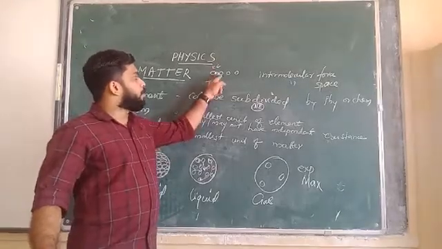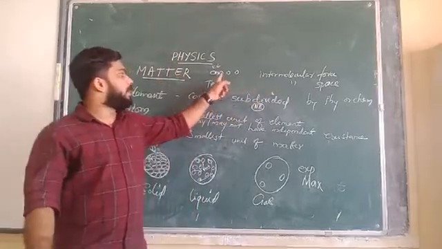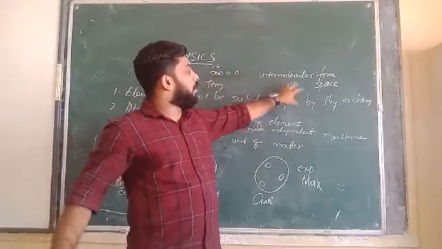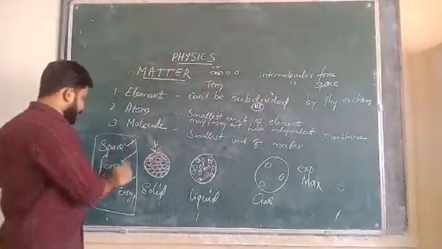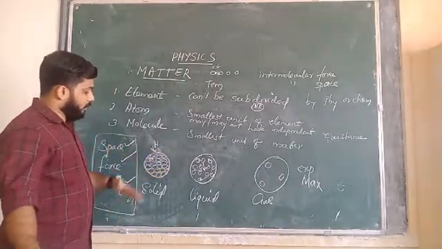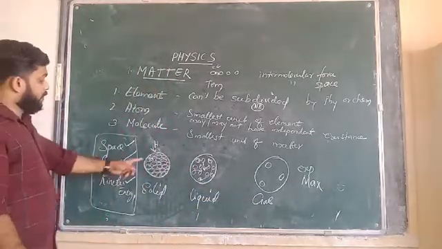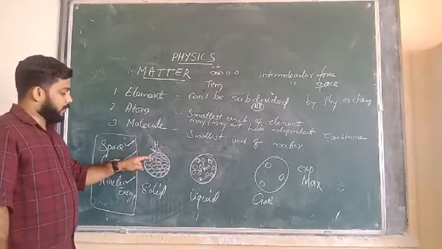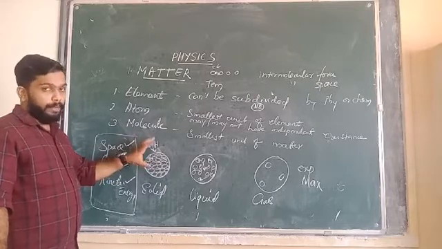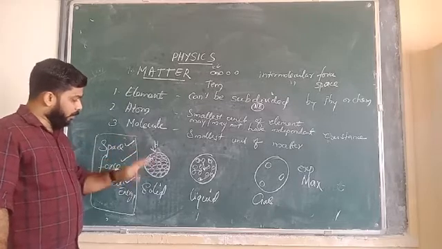Then there is a force of attraction between the particles of matter, that is called intermolecular force, and there is a space between the tiny particles, and that is called the intermolecular space. Depending upon space, force, and kinetic energy, we discussed the different characteristics of solids, liquids, and gases. In solids the space is very less, so the force of attraction is maximum, which means it has a definite state. It cannot be compressed since space is less, and kinetic energy is very less. It can just vibrate; it cannot change its position.